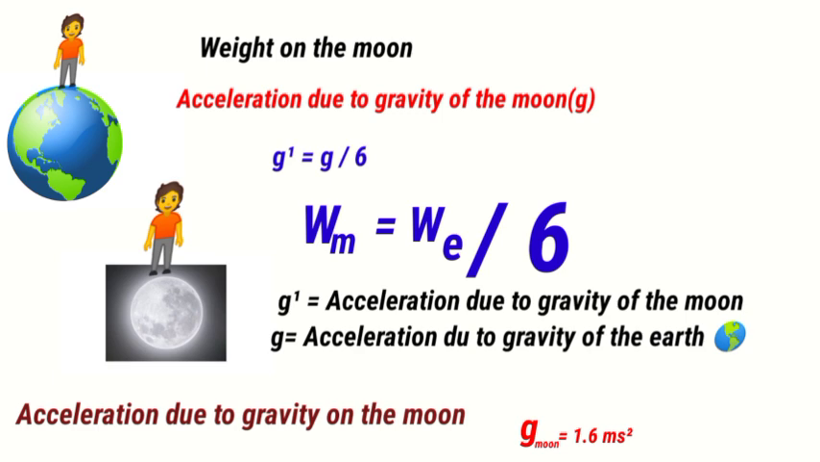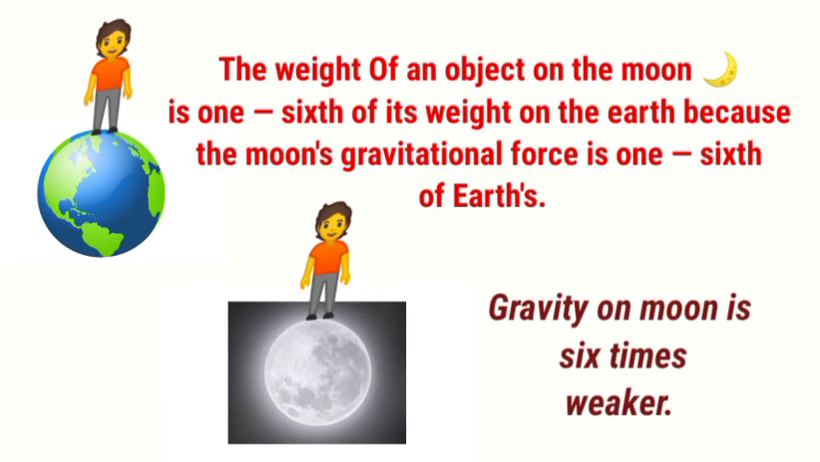The acceleration due to gravity on the moon is g by 6. It means weight will be the weight on the earth divided by 6. So if g is 1 by 6, then weight will also be 1 by 6. So we can say that the gravity on the moon is 6 times weaker, right?